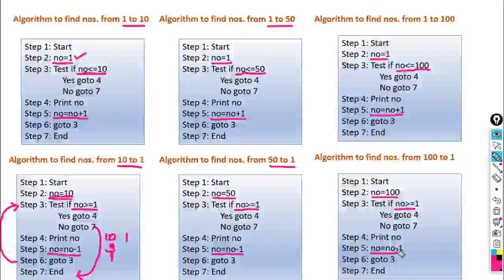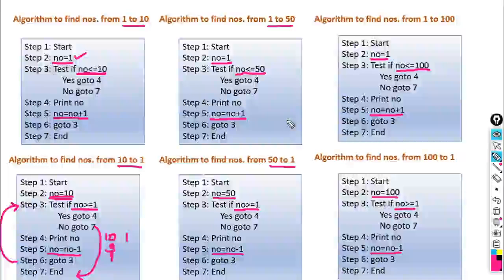Okay, so from this example, all these 6 examples, the first important thing is we should write the correct assignment statement. What is the initial value of that particular variable, we want to find it first. Then what type of conditional statements you should give, this is the second important part.